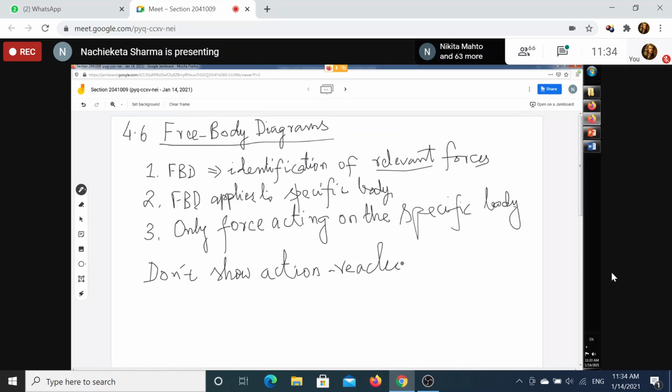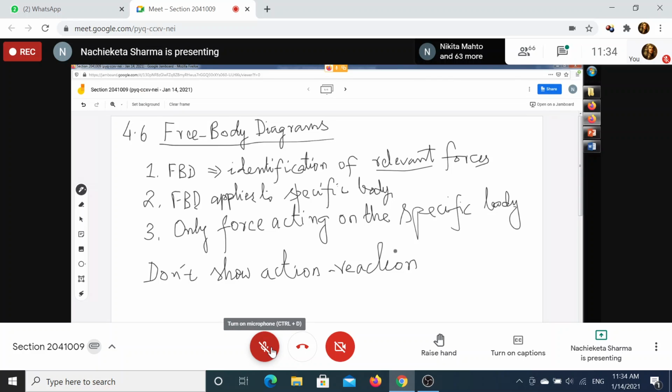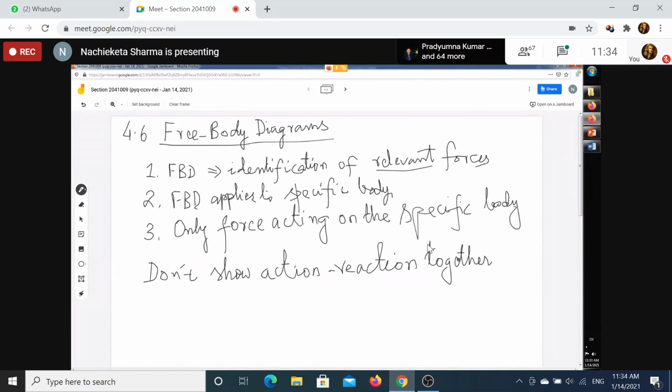Can anybody say? Why can you not show action and reaction together in a free body diagram? Because they will cancel out. Yes, very good. Because you are drawing the free body diagram of a single body, how can you show action and reaction together? If you show action and reaction together, you are talking of two bodies, but you are drawing the free body diagram of a single body. So you cannot show action and reaction together. That is very important. Okay.